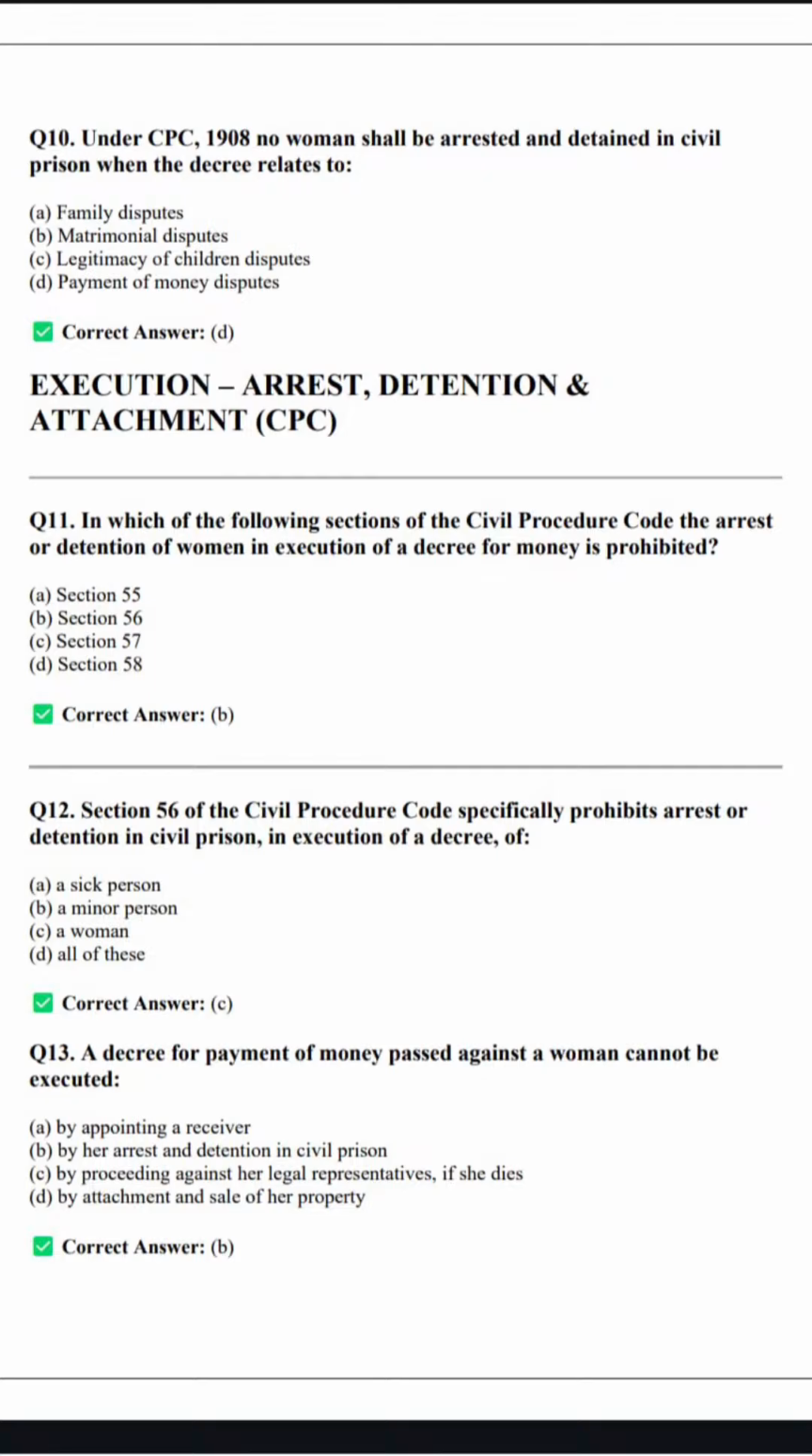Let's move ahead. A decree for payment of money passed against a woman cannot be executed by her arrest and detention in civil prison. Same question, so there is a lot of repetition of questions. Let's move ahead.